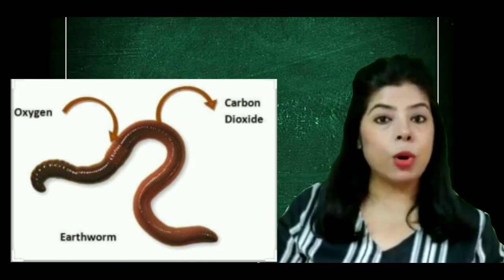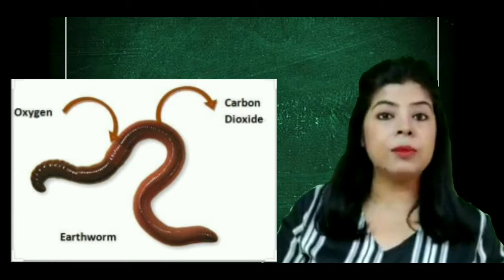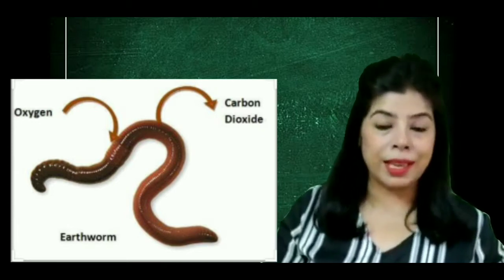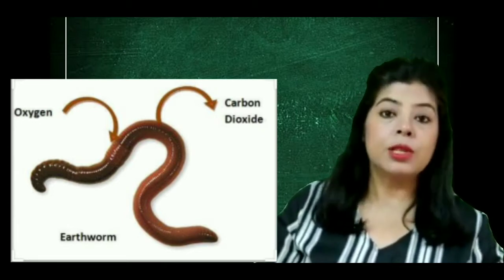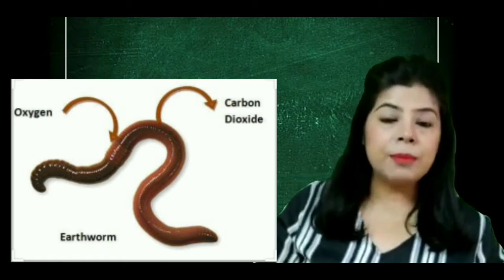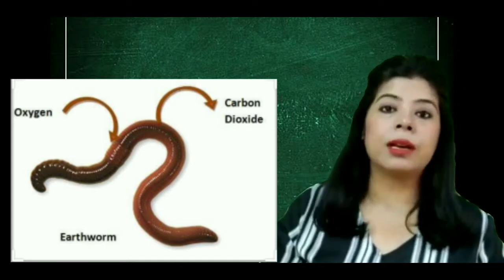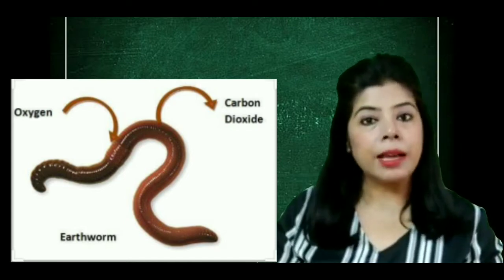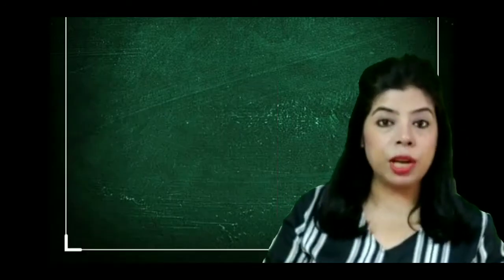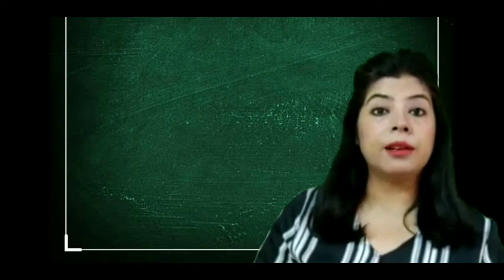That is why the skin is always slimy, because of the secretion of mucus, and you find earthworms always in wetlands and damp areas. So what happens? The capillaries beneath the skin take up the oxygen from the outside air by the process of diffusion, and they give out the carbon dioxide back to the air again by diffusion. That is, exchange is taking place through the skin, and this kind of respiration is called cutaneous respiration.